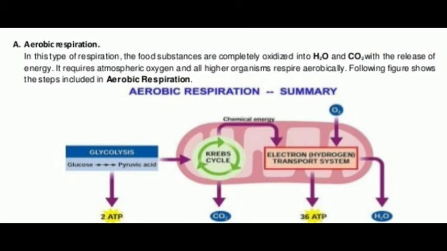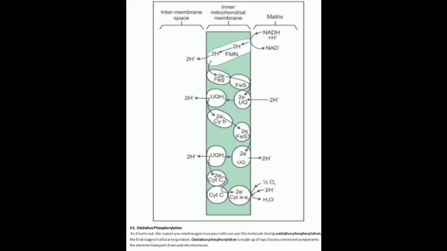I have told you that aerobic respiration is completed in 3 cycles, that is glycolysis, Krebs cycle, and electron transport chain, that is we can say ETC. Okay, so now we are going to study about ETC. ETC means electron transport chain. In this, a group of coenzymes and cytochromes take part in transport of electrons along the decreasing redox potential.